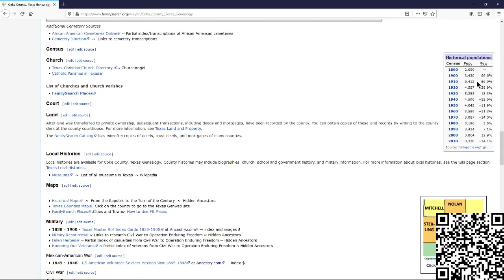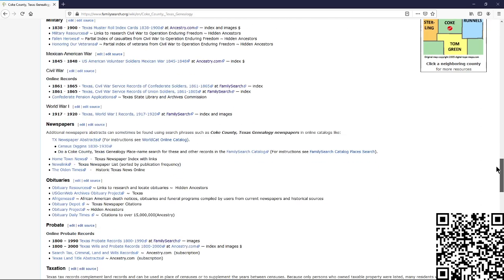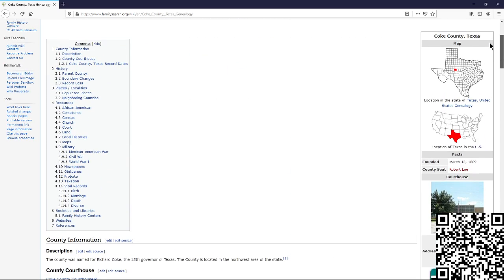It gives you the population, so you see what the growth was from 1890 onwards. You can see that there was actually negative growth in the 1920s and negative growth from World War II up until about the 80s, okay? And recently in 2010, it says that there's a negative population growth in this county. Not overall for Texas, but in this county. Because overall, Texas has been booming during all of those years. Because this is a rural county, more people are moving where the jobs are and moving more urban.